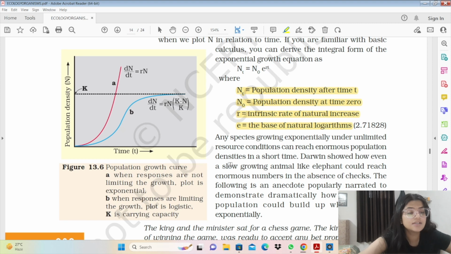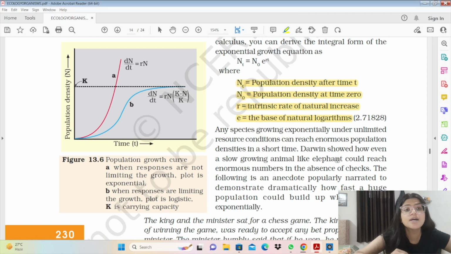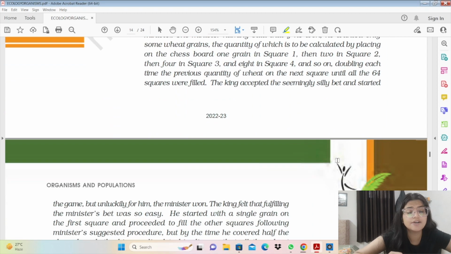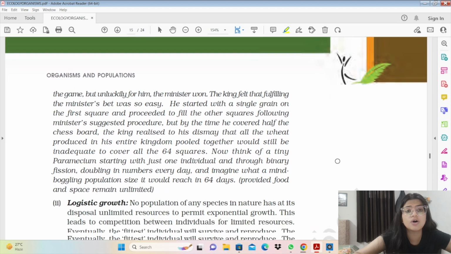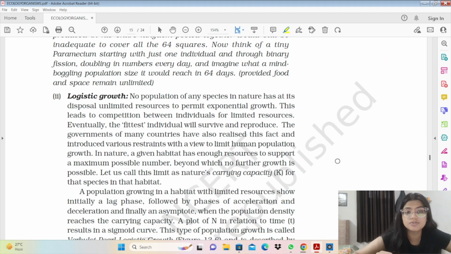So this is realistic, because if we are living in a habitat, we will never get unlimited resources anywhere, and a single species would not be there. We will always find interlinked species, and every population has different species, or the same species, interacting with each other. So they will never have unlimited resources. In logistic growth, we have limited resources, and a limit set by nature, the carrying capacity for that species in a habitat.